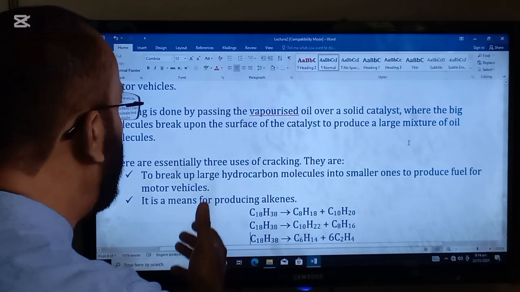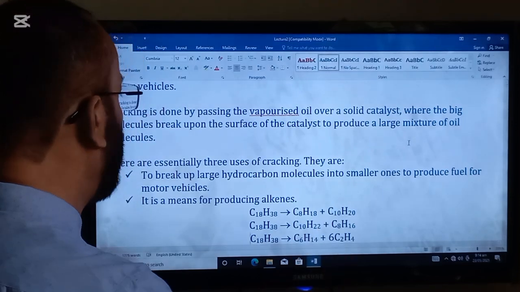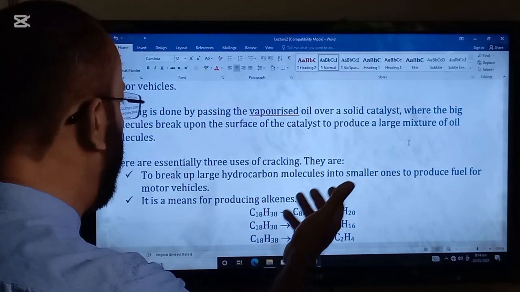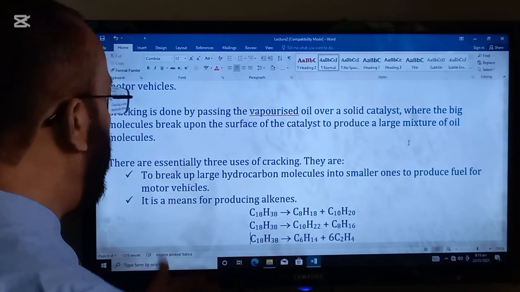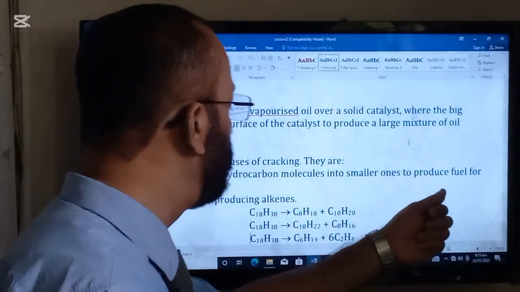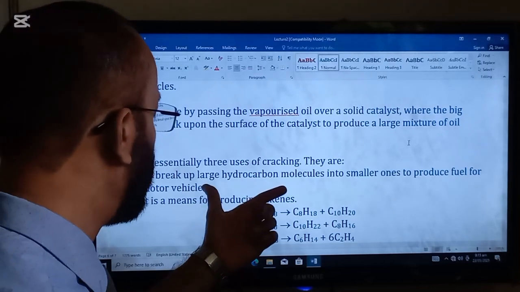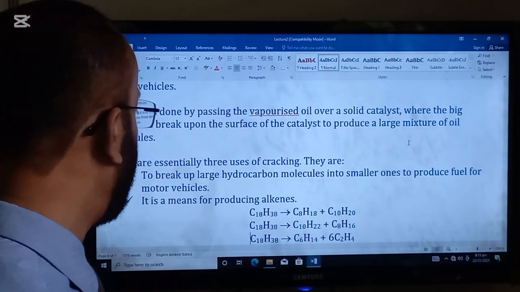There are essentially three uses of cracking. Another very important short question: three uses of cracking. They are to break up large hydrocarbon molecules into smaller ones to produce fuel for motor vehicles. This is the first very important use of cracking.